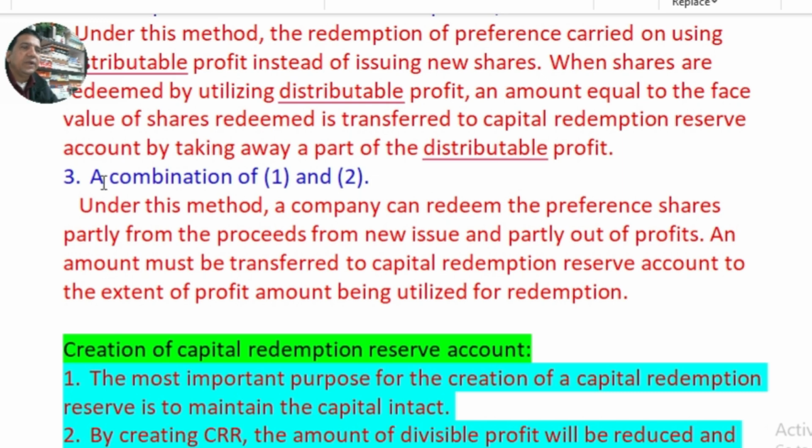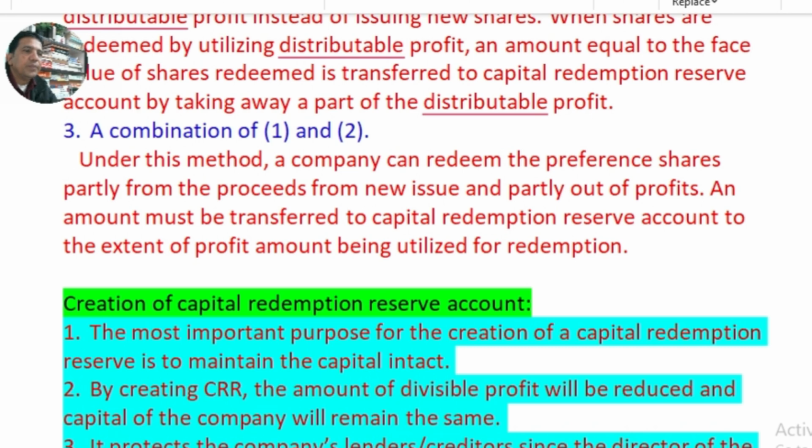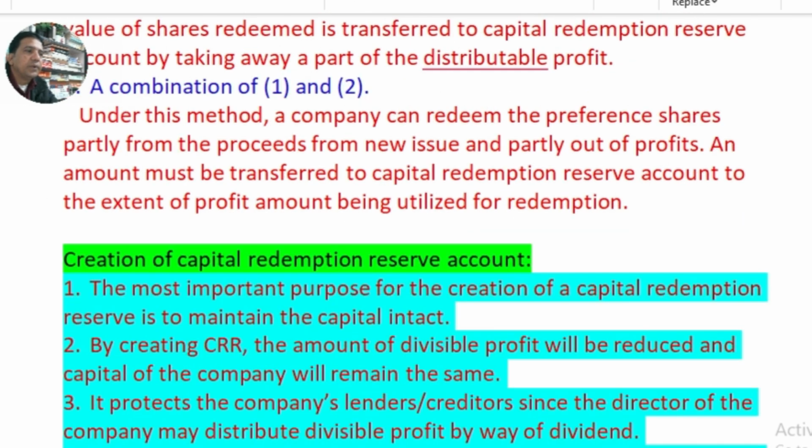And in case the company redeems the preference shares partly by issuing new shares and partly from accumulated profit, distributable profit, then it is called a combination of 1 and 2. Under this method, a company can redeem the preference shares partly from the proceeds of a new issue and partly out of profits, and an amount must be transferred to the capital redemption reserve account to the extent of the profit amount being utilized for redemption.